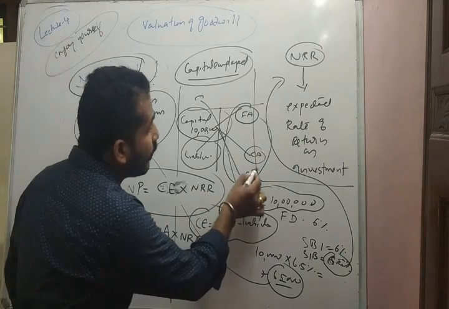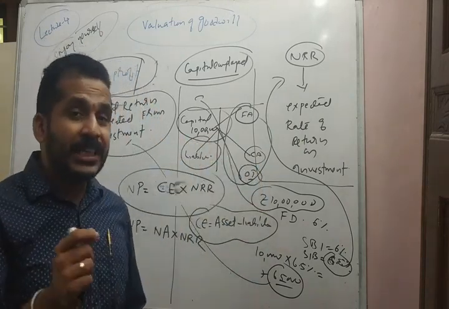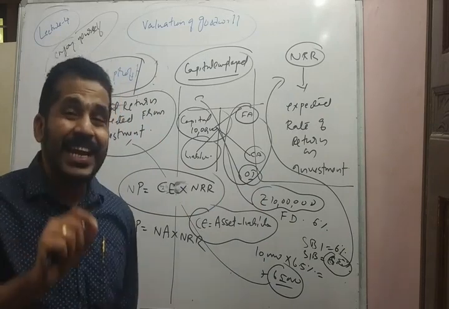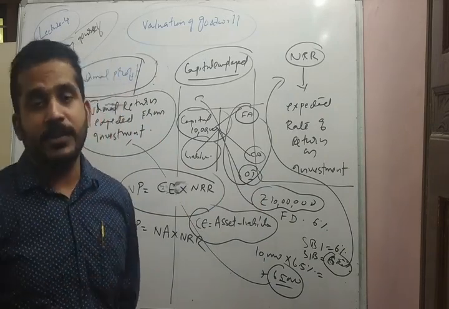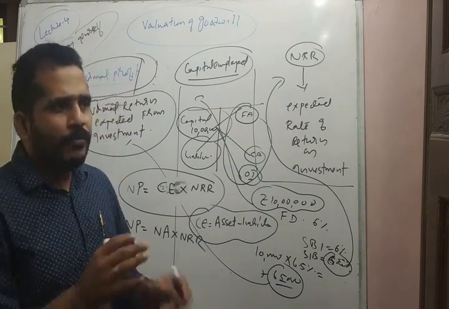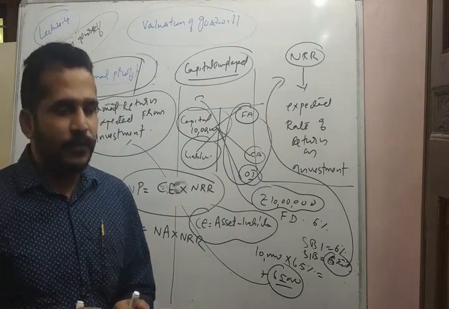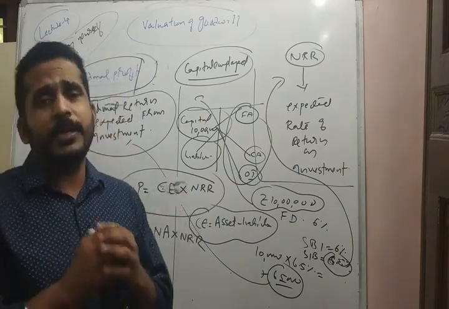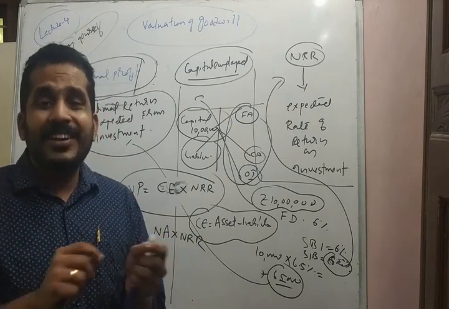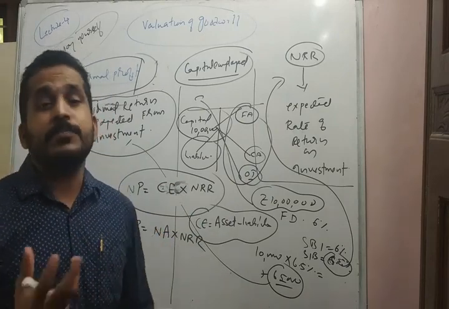And speaking about other investments, there will be trading investment and non-trading investment. Non-trading investment is not for the purpose of earning operating profit. It does not have any direct relation with the business profit.